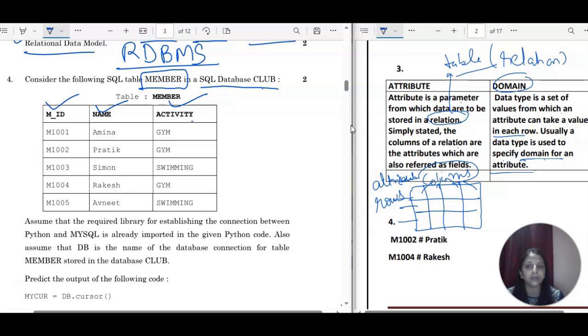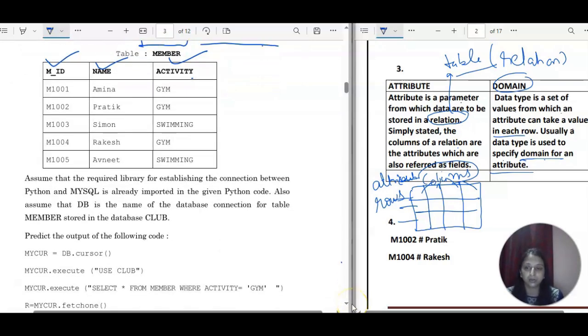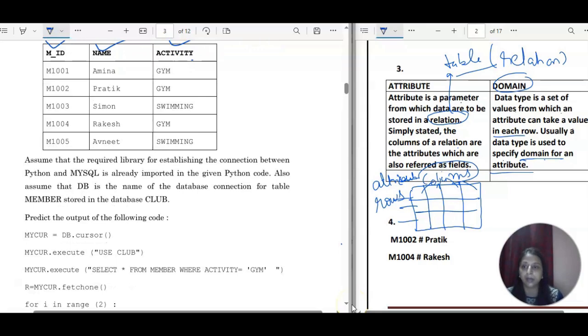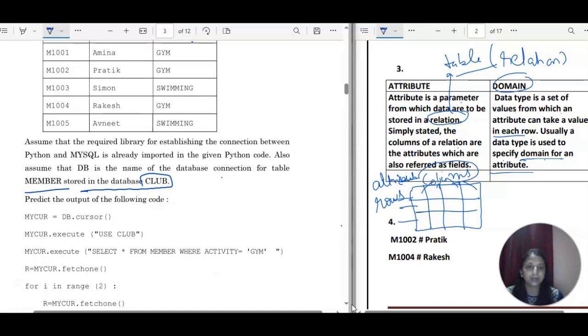Assume that the required library for establishing the connection between Python and SQL is already imported in the given Python code. So some code is given where the requirement is already done, like what all the connectivity code is required. Also assume that DB is the name of the database connection for the table member stored in the database club, okay. So the database name is club. Predict the output of the following.